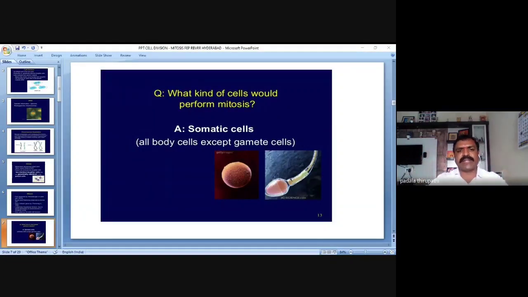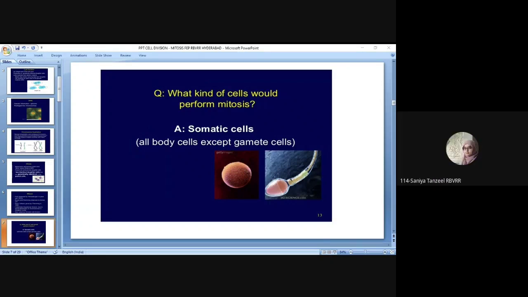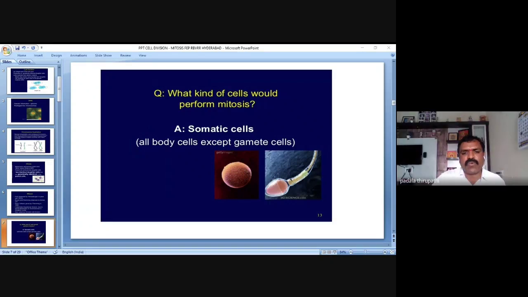So in our body, except these two cells, what are the two exemptions here? Which type of cells do we observe in this slide? Reproductive cells. Good, very good. So this is the ova or egg cell, or ovum, and this is the sperm cell. This is the female gamete and this is the male gamete.